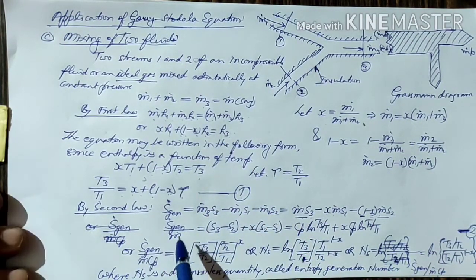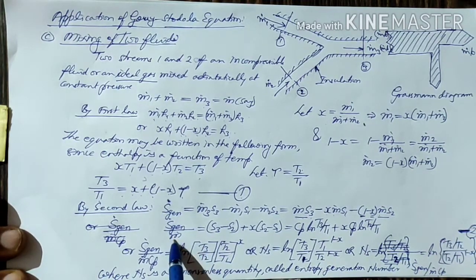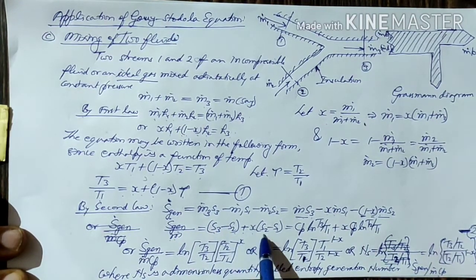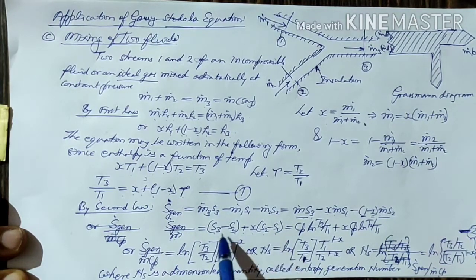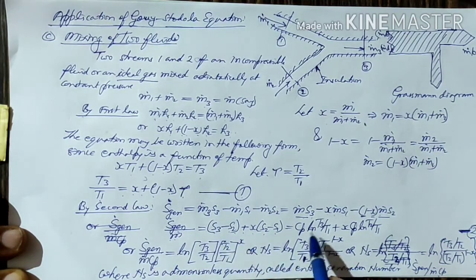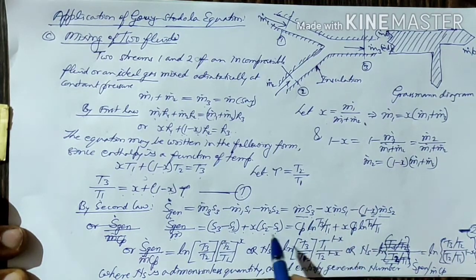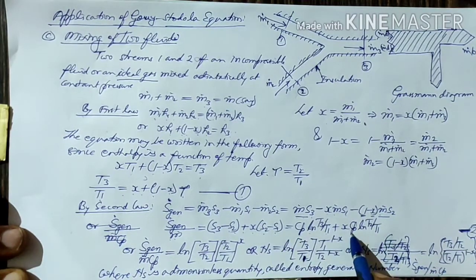The entropy generation per unit mass, if we take out the mass on this side, will become S3 minus S2 plus x into S2 minus S1. S3 minus S2 we can calculate as Cp log of T3 upon T2, and S2 minus S1 as Cp log of T2 upon T1.